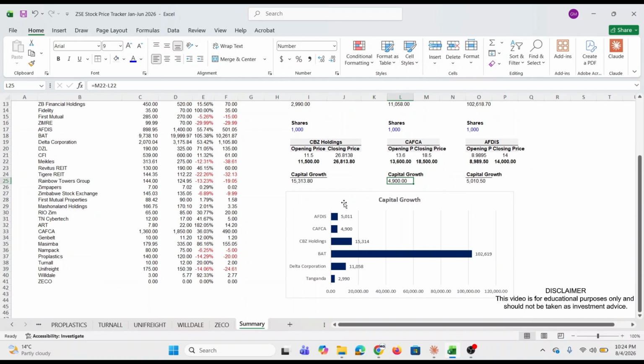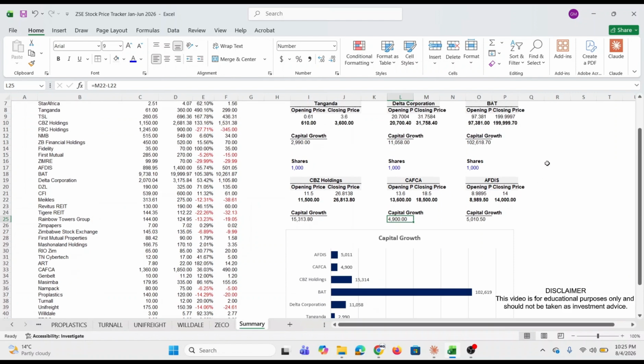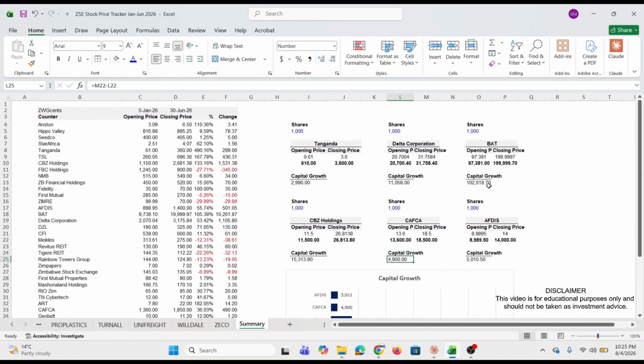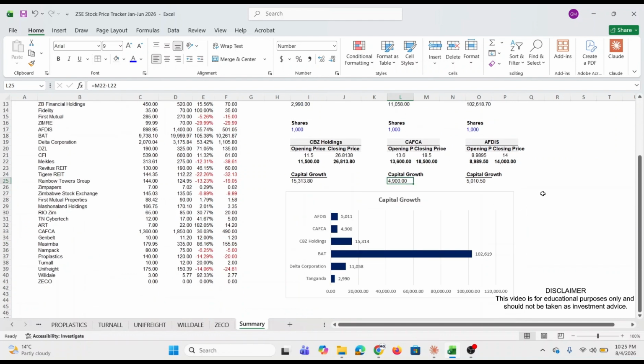So here's a chart to just show you that BAT leads the way in terms of capital gains. I mean, if you had a portfolio like this, BAT would have made much of a difference in your portfolio. So we would be looking at BAT, CBZ Holdings, and Delta. Of course, these would have moved the needle in your stock portfolio in terms of capital gains. So this is it.